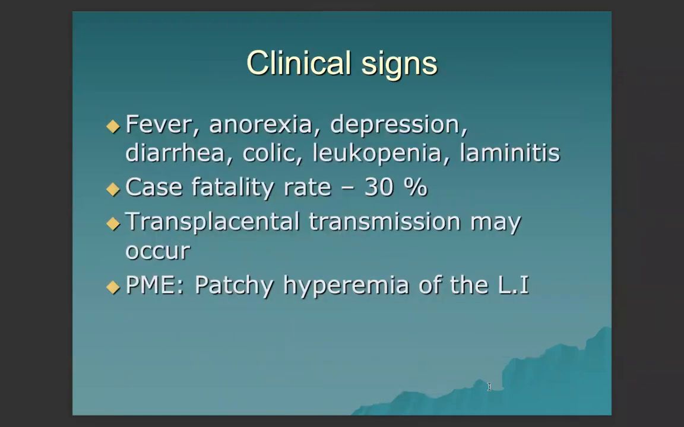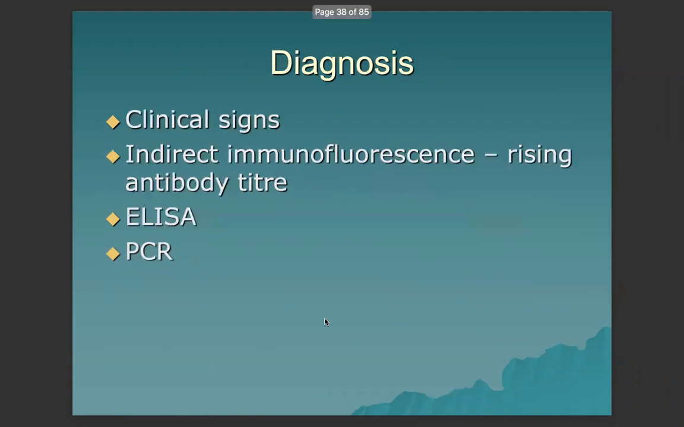Clinical signs in horses are fever, anorexia, depression, diarrhea, colic, leukopenia, and laminitis. Case fatality rate is 30%. Transplacental transmission may occur, and postmortem examination reveals patchy hyperemia of the large intestines. Diagnosis is via clinical signs and indirect immunofluorescence. The presence of a rising antibody titer is suggestive of the condition. ELISA and PCR methods can also be used.